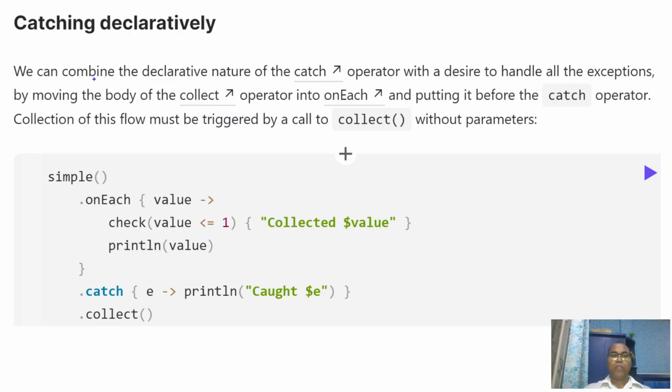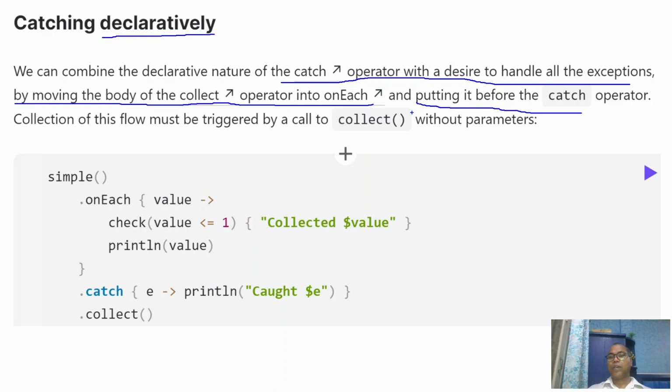Since this approach is known as a declarative approach. What have you learned about try catch? That is an imperative way to handle your exception, and this is your declarative way. On the flow, you are saying declare. So what happens? The catch operator will handle all exceptions by moving the body of your collect operator into the onEach and putting it before the catch operator.